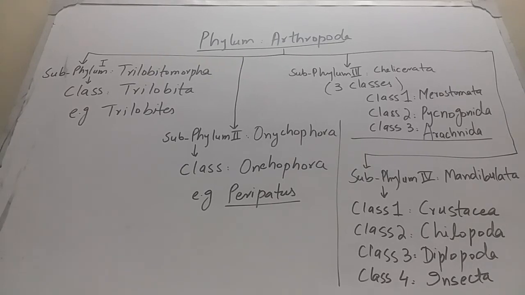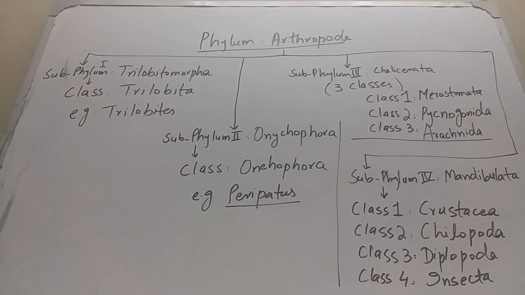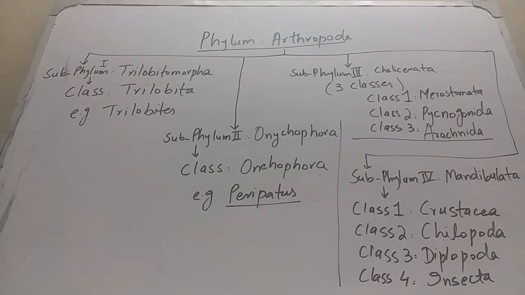Third class is Diplopoda, which include millipedes. And the last class is class Insecta, which is the largest class of phylum Arthropoda. And insects include silverfish, crickets, termites, ants, bees, wasps, butterflies, moths, etc.